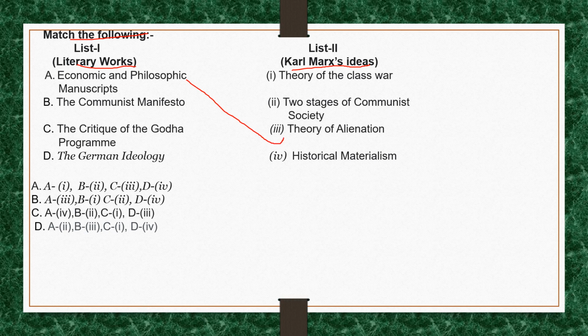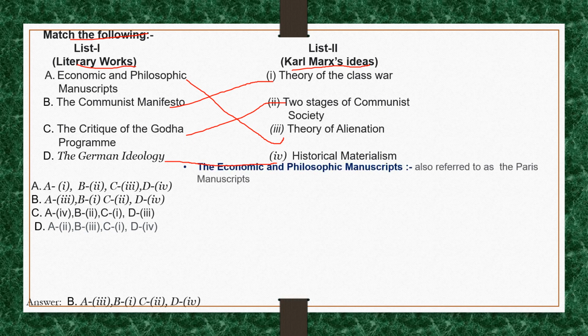The Communist Manifesto: in this work, Karl Marx gave the idea of the theory of class war. The Critique of the Gotha Programme is related to two stages of communist society. The German Ideology: in this work, Karl Marx gave the idea of historical materialism. So the correct option for this question is option B.